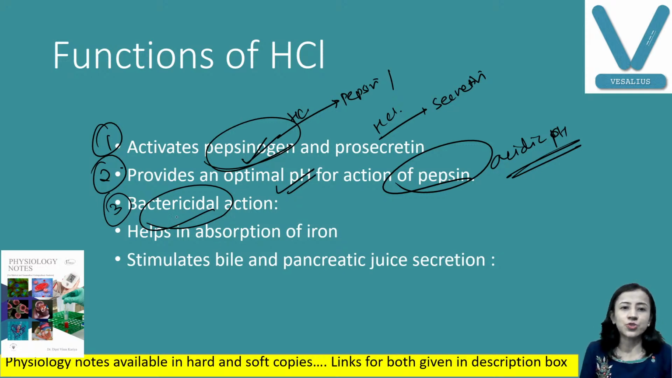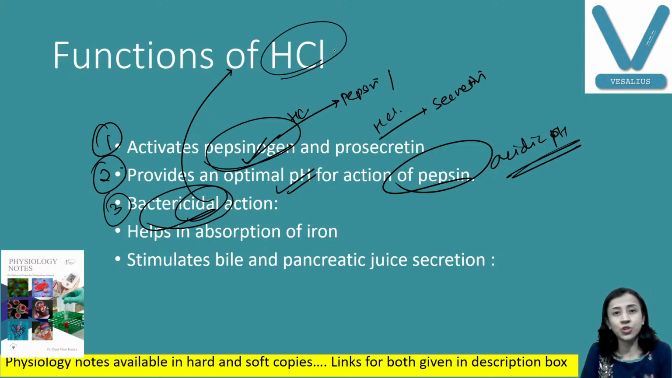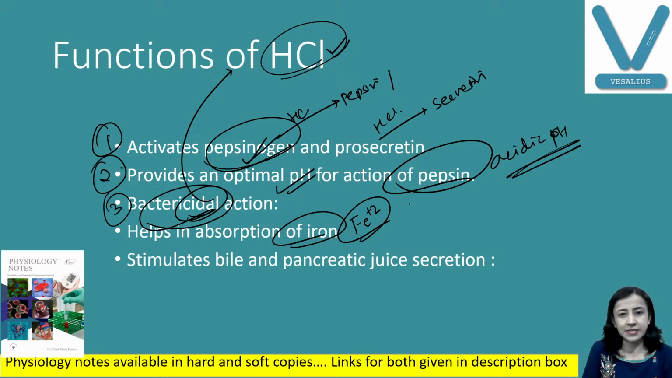Bacteria enter, and these bacteria are destroyed by this acid. You will be surprised to know that this HCl can destroy a blade also. Metal can be destroyed, so strong is the HCl in our stomach. So all the bacteria are destroyed. Then iron absorption also requires this acid, because iron is converted to the Fe2+ form in the presence of this acid.